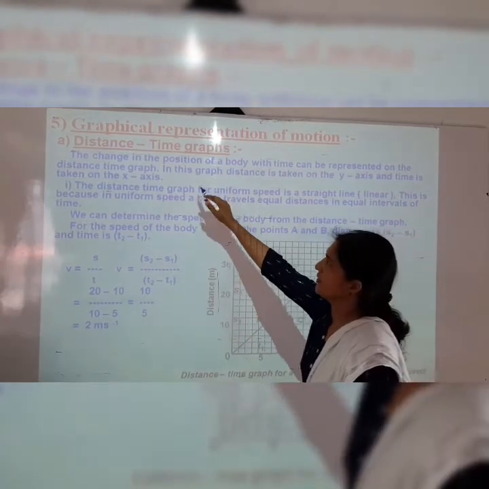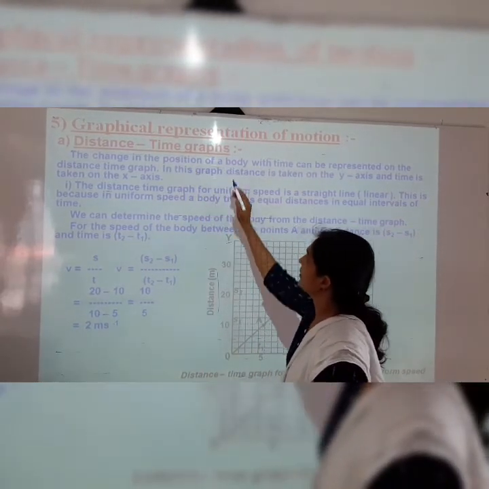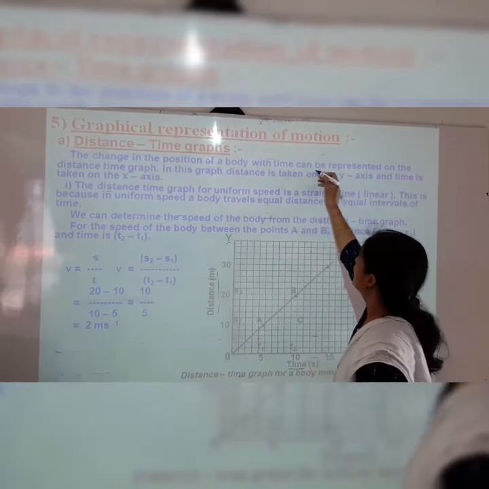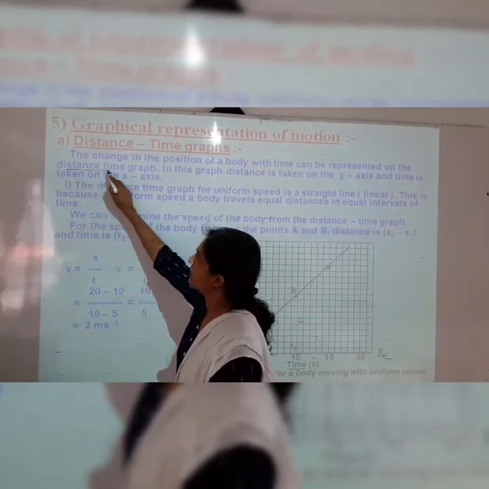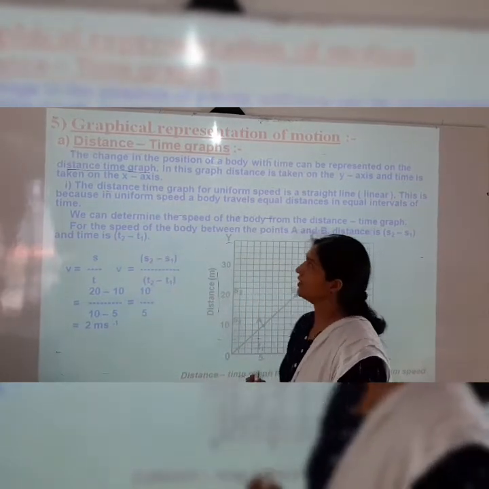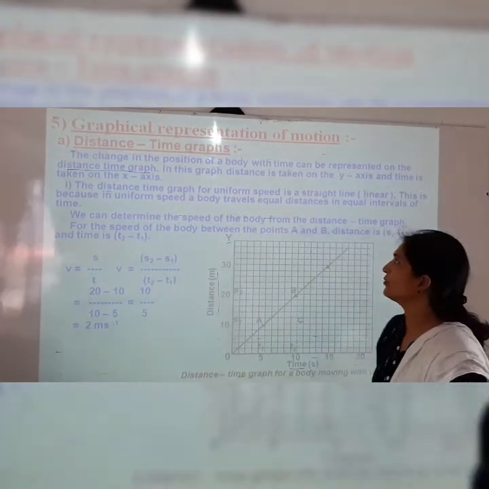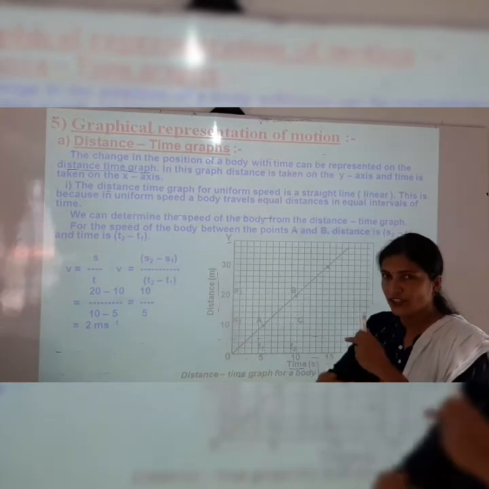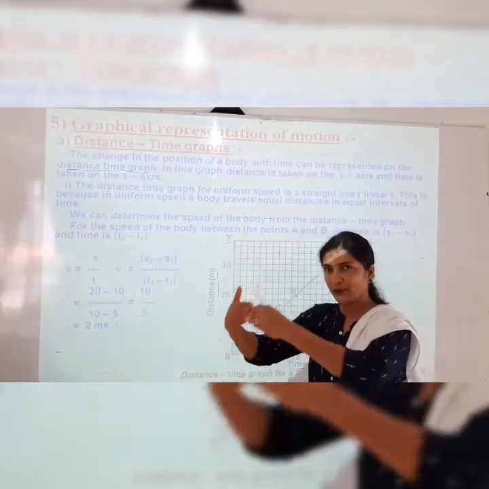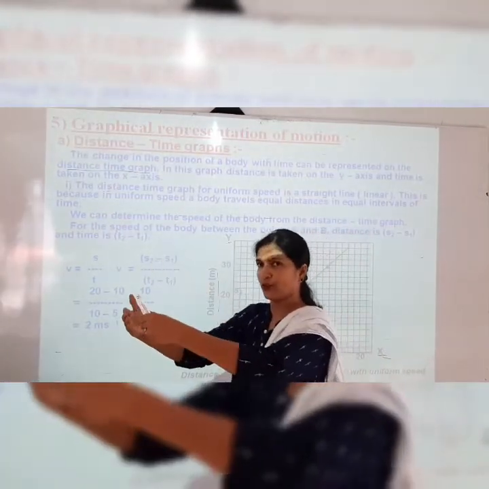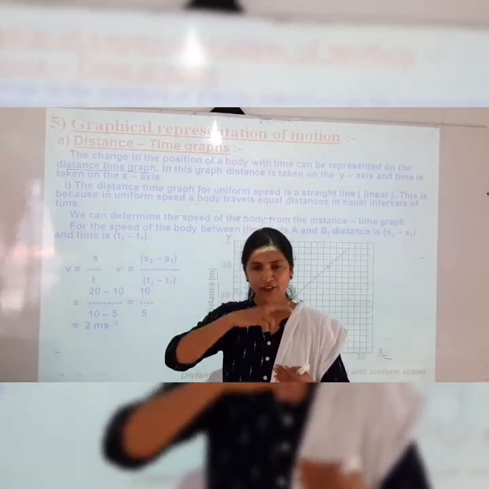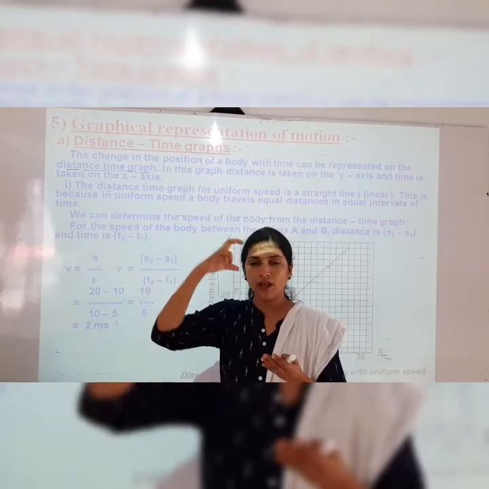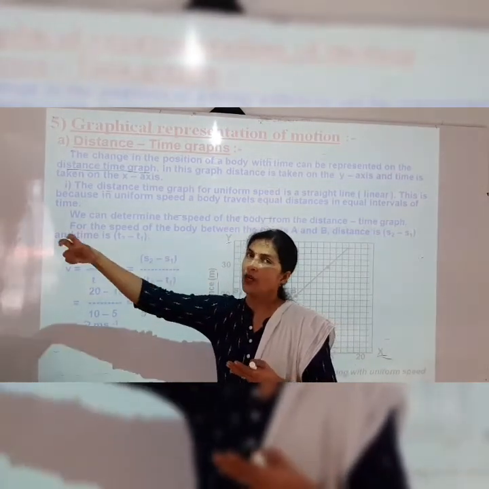Now the change in the position of a body with time can be represented on a distance time graph. How the body changes from one position to the next position. When a body is in motion, the body always changes its position. It always moves from one place to another place.